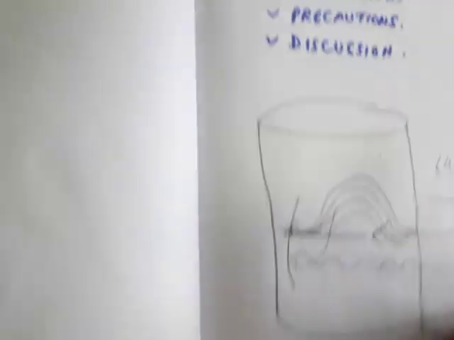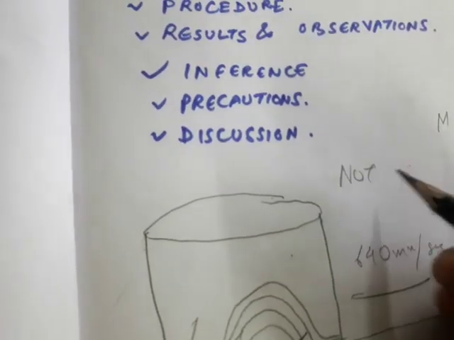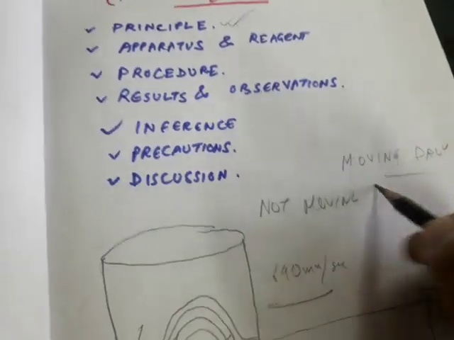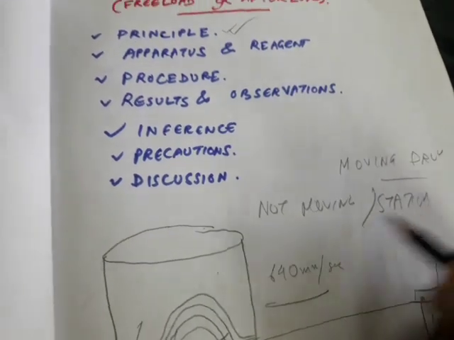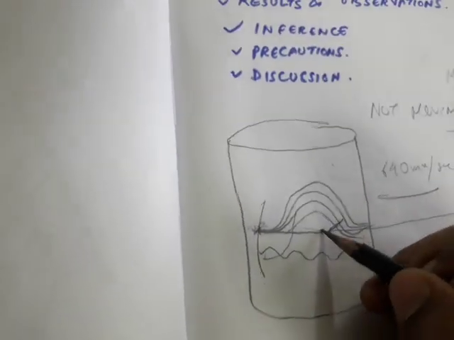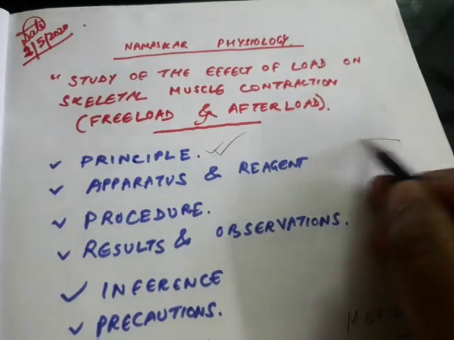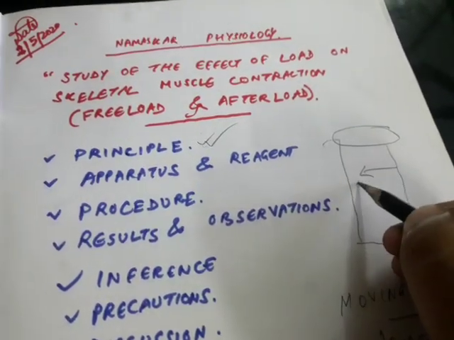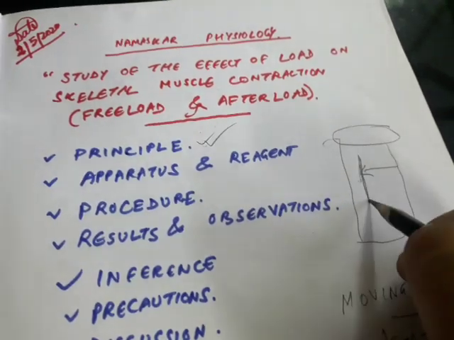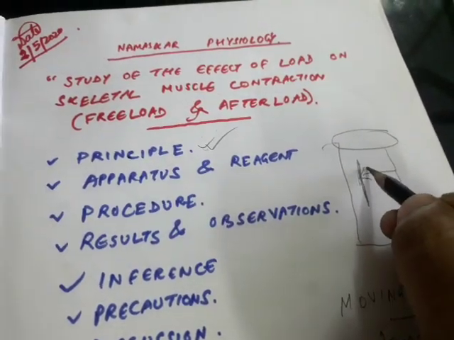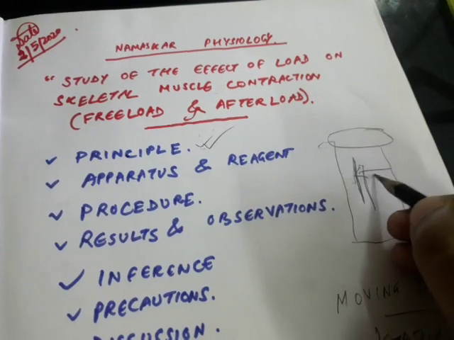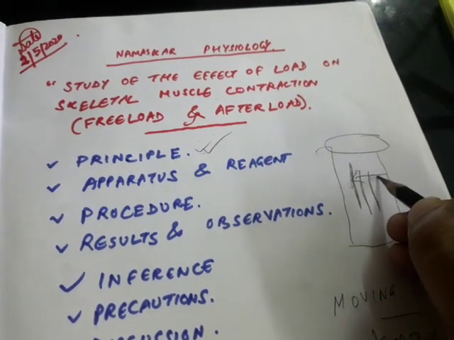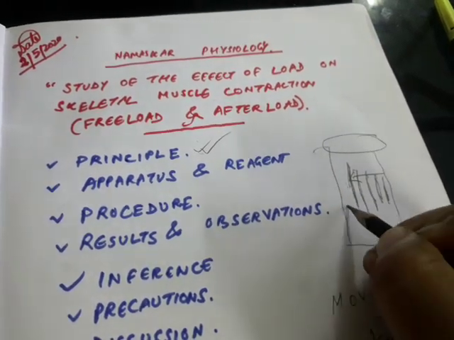Now in the same way, suppose this particular drum is not moving, that is, if it is stationary, then in a stationary drum, when the lever goes, it will just give like this, right? 10 gram, okay, 20 gram, 30 gram, 40 gram, 50 gram, like that, and this is the baseline.